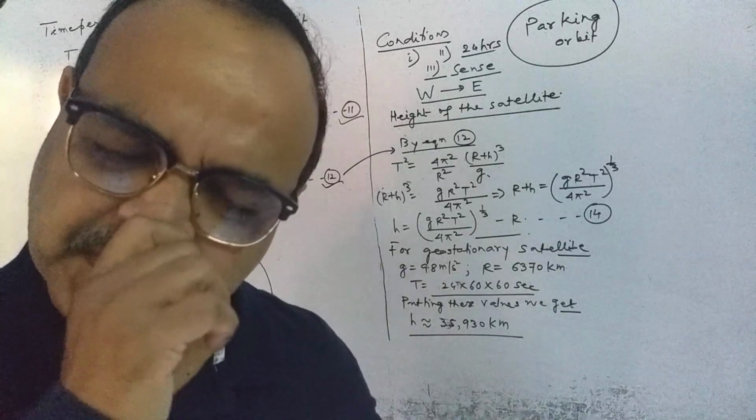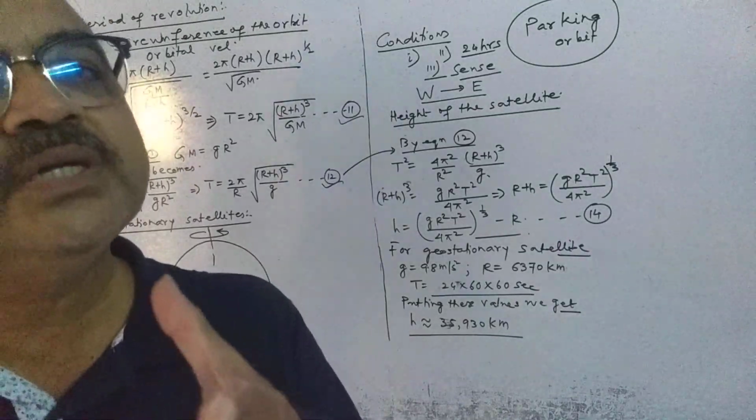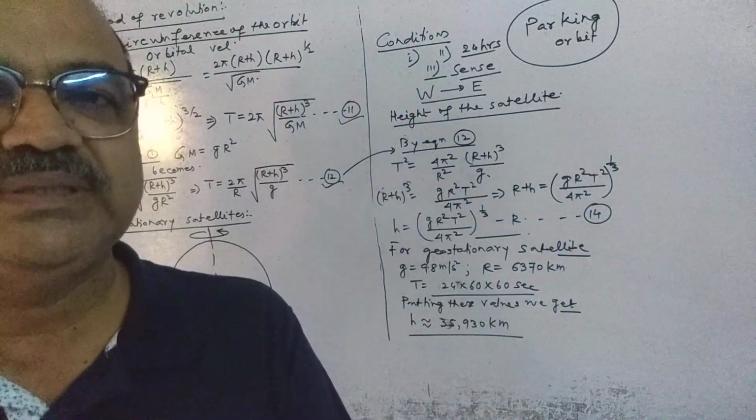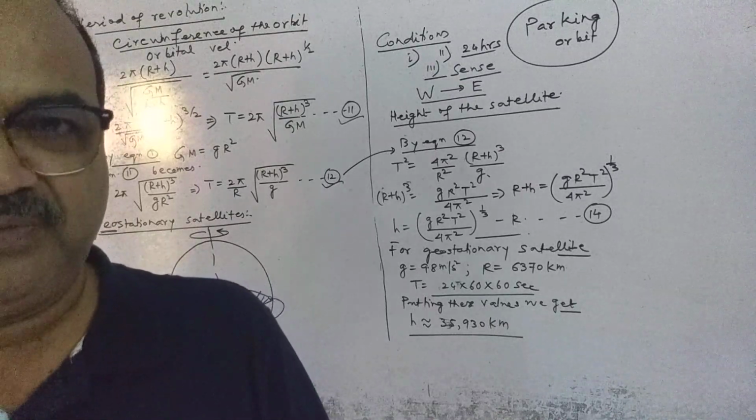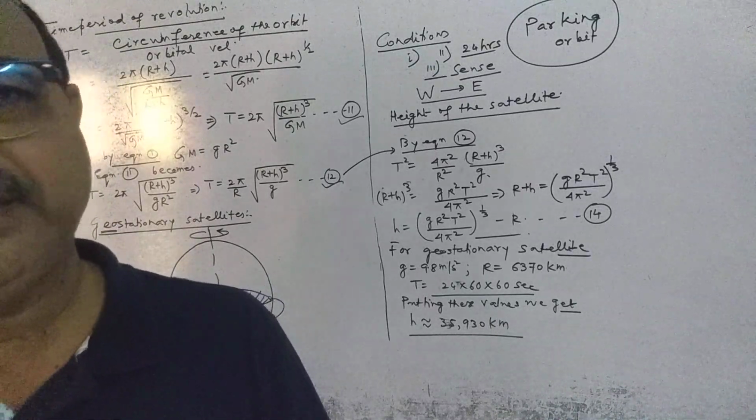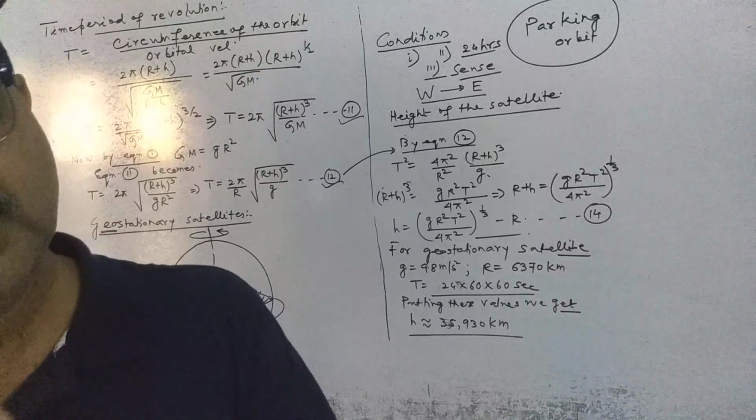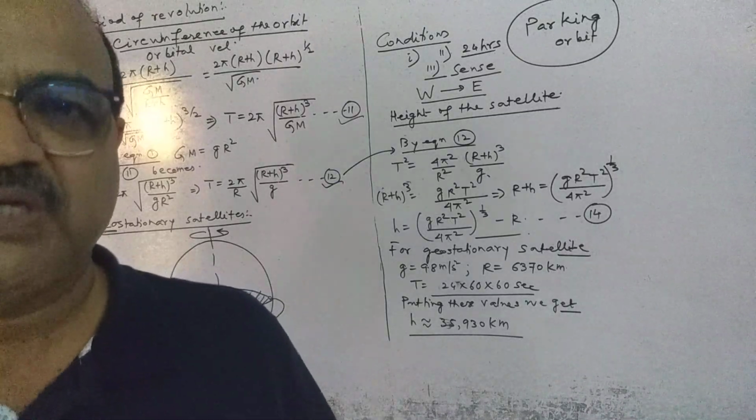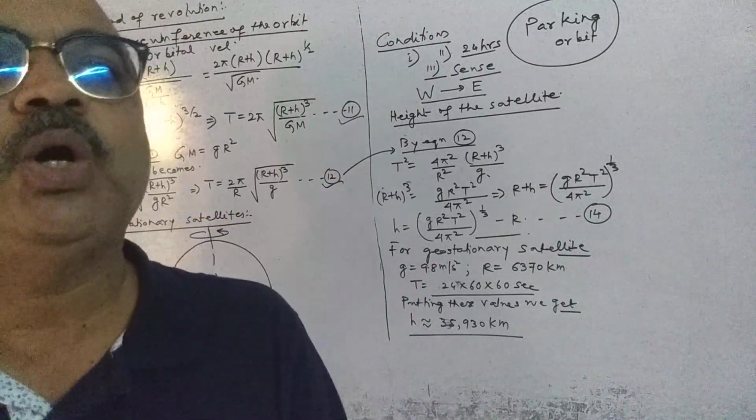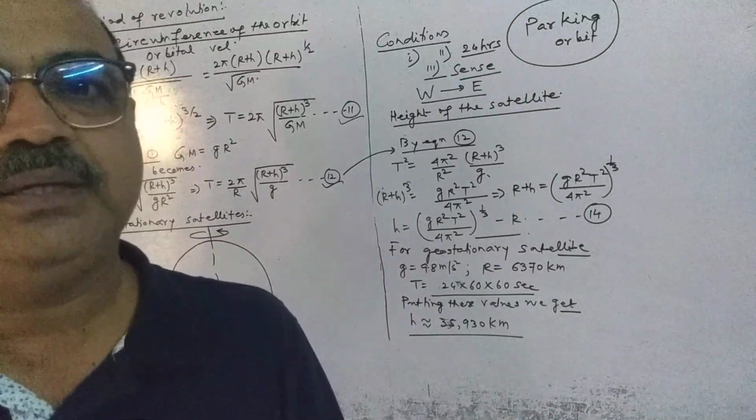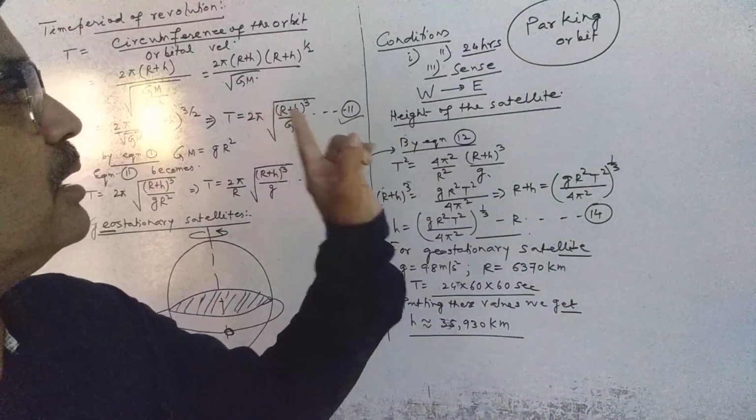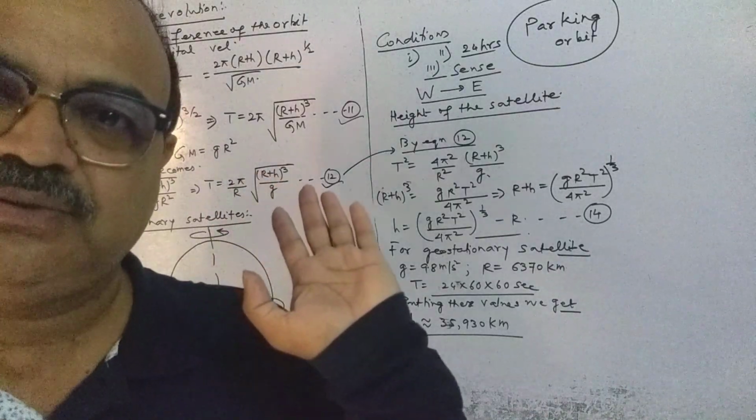So, dear students, we have almost come near to the end of this gravitation chapter. I think in the next class we shall complete this gravitation chapter also. So this is the end of the geostationary satellites. Thank you.